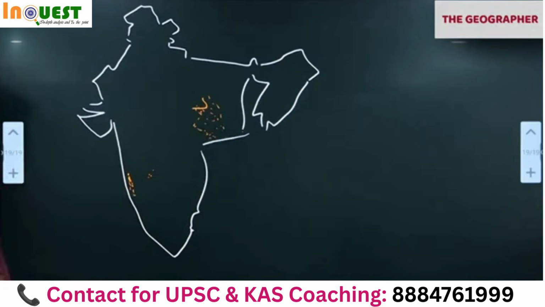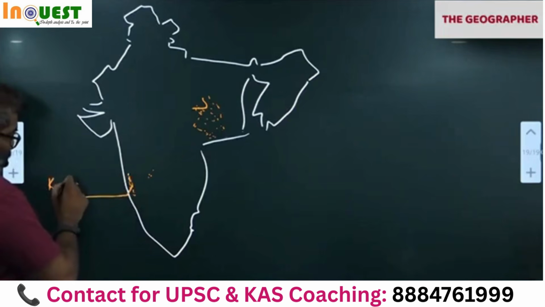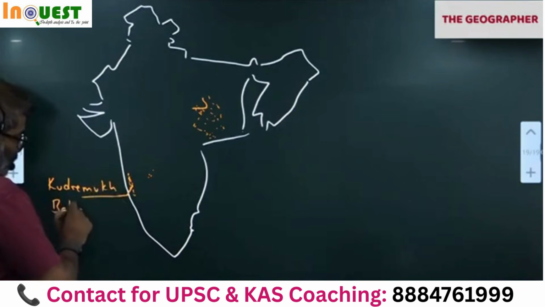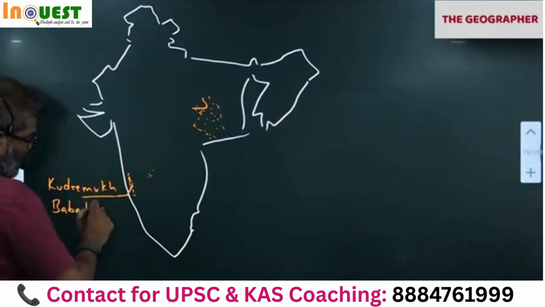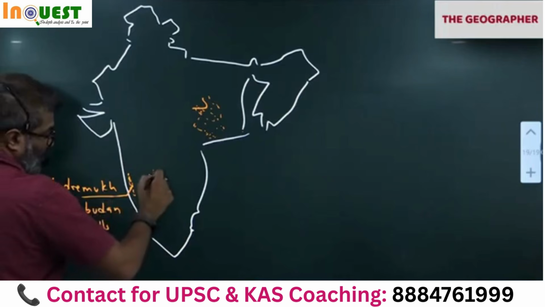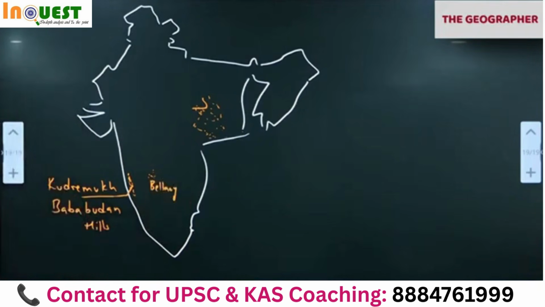This is a belt. This is Western Ghats. In the Western Ghats, Baba Budangiri Hills, Kudremukh region of Karnataka. This is the Bellary area of Karnataka. These two. We will get magnetite, hematite. Best quality iron ore. Best quality iron ore here.